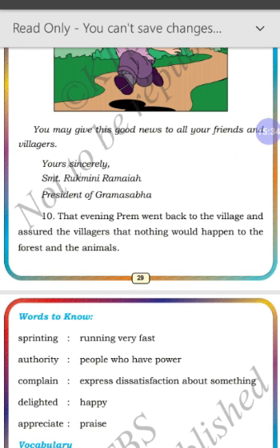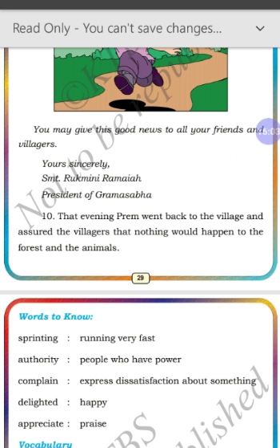So, now let's look at the next language exercises. Page number 32. Give the plural forms of the following words. First one, deer, deers. Forest, forests. Friend, friends. Authority, authorities. Community, communities.